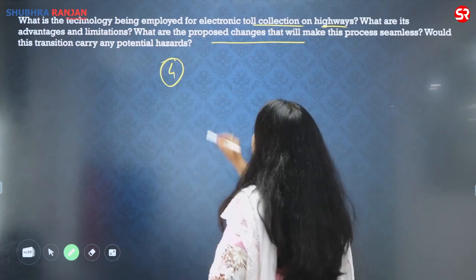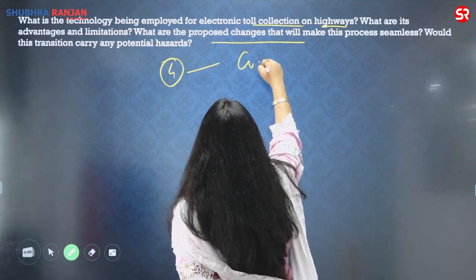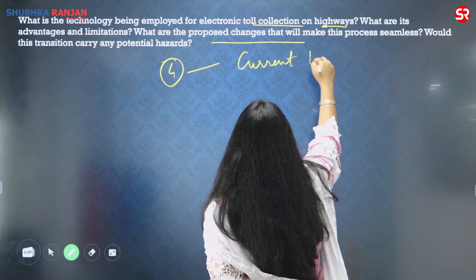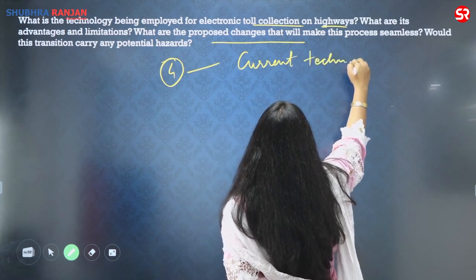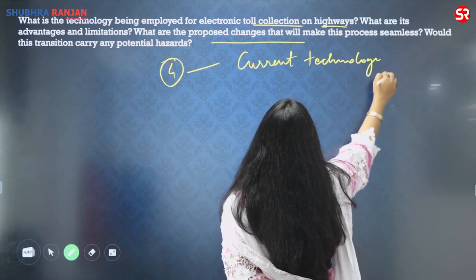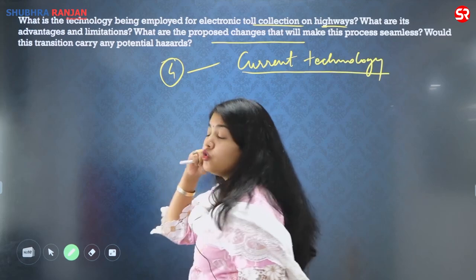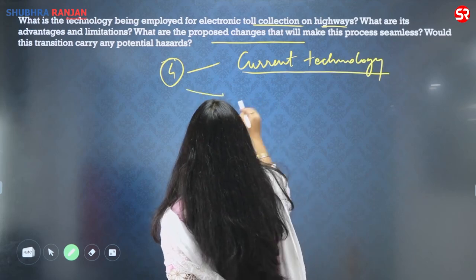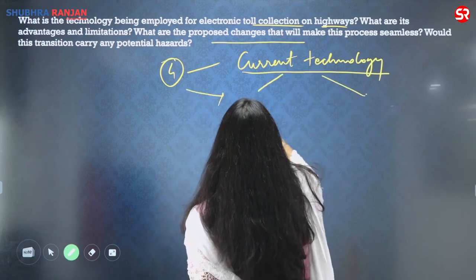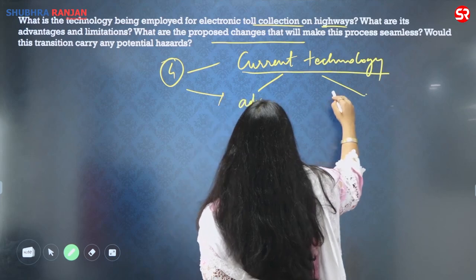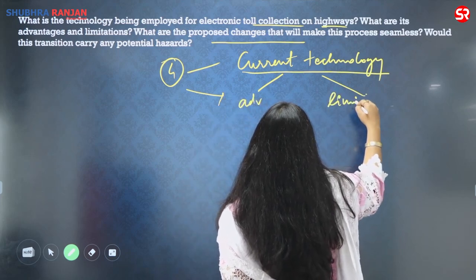First of all, they want you to tell what is the current technology. What is the current technology that is being used? Then they are asking you about the advantages and limitations of the current technology.